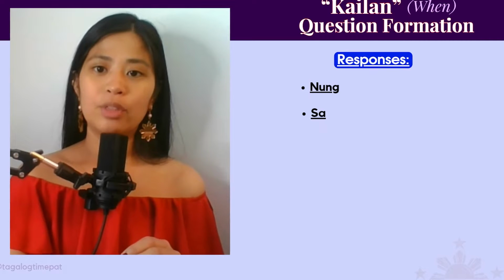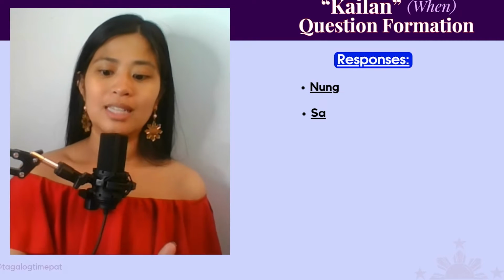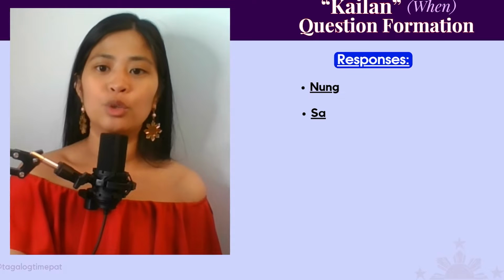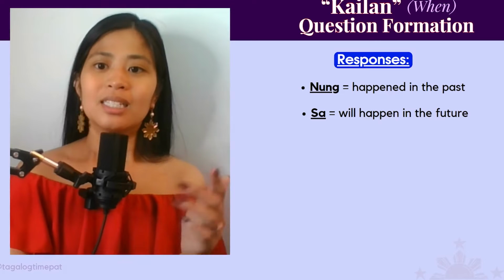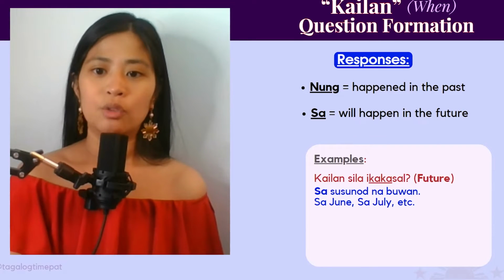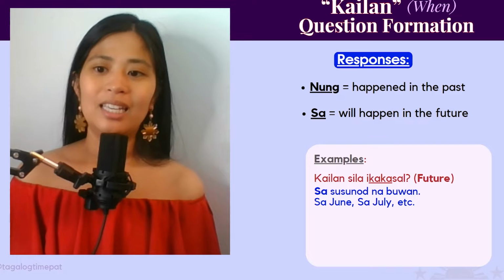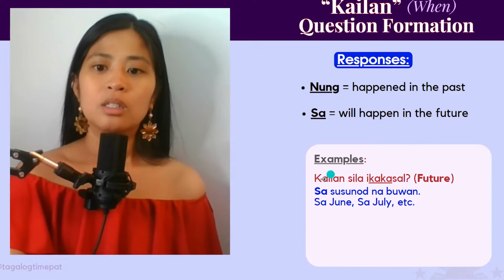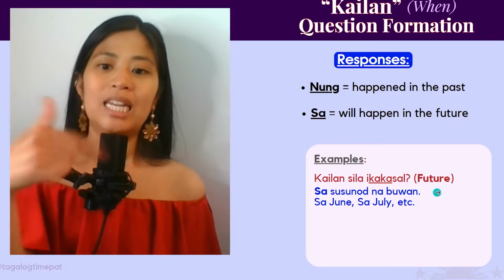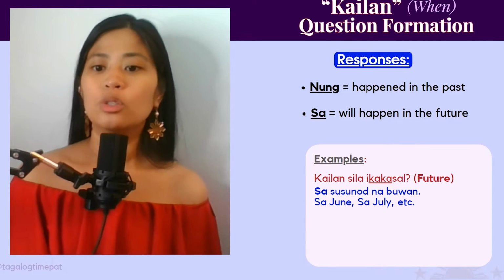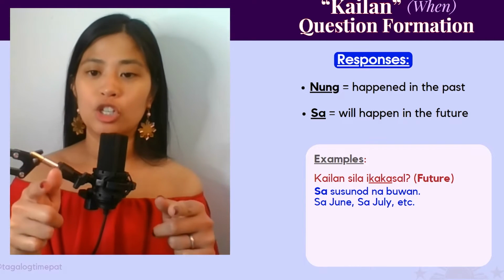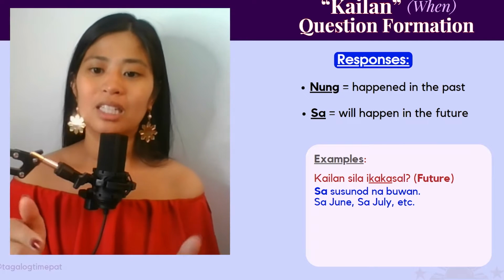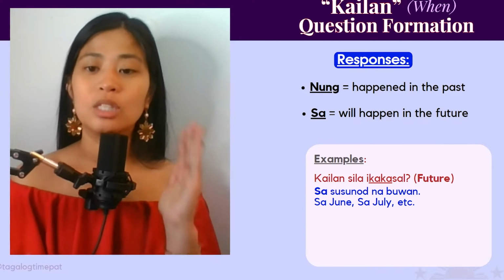The response might have the word nung or sa. We already talked about sa. Let's see what nung means. So nung means something happened in the past. Sa means something will happen in the future. So for example, kailan sila ikakasal? When will they get married? The response, sa susunod na buwan, next month. So, sa July or sa June, in June or in July. But sa is thinking of the future. When are they getting married? Next month or in June, in July. So, sa is the future.